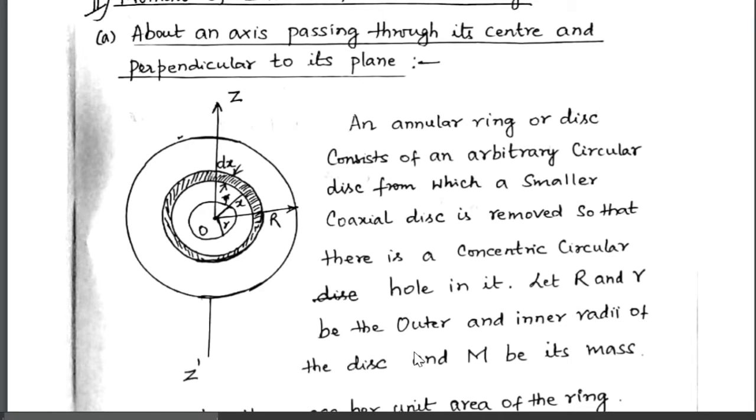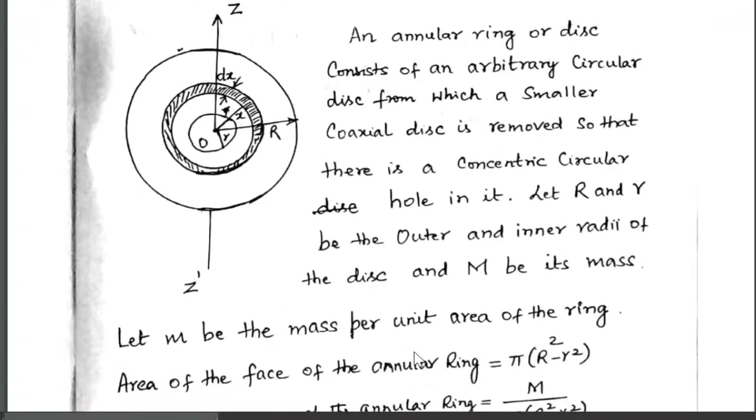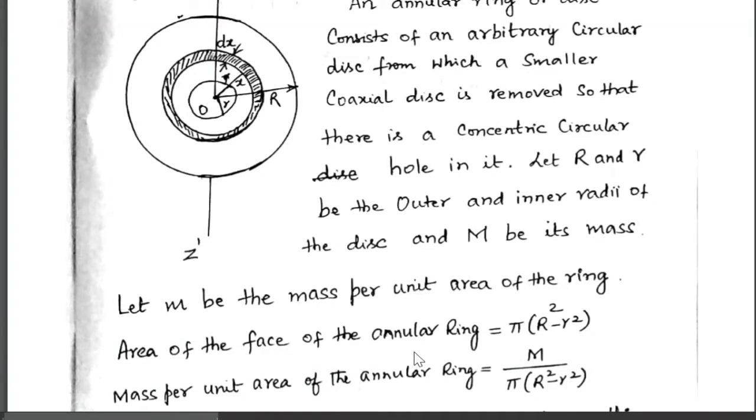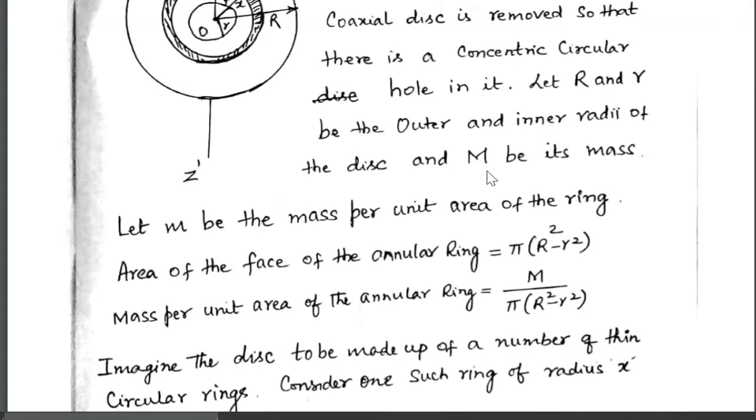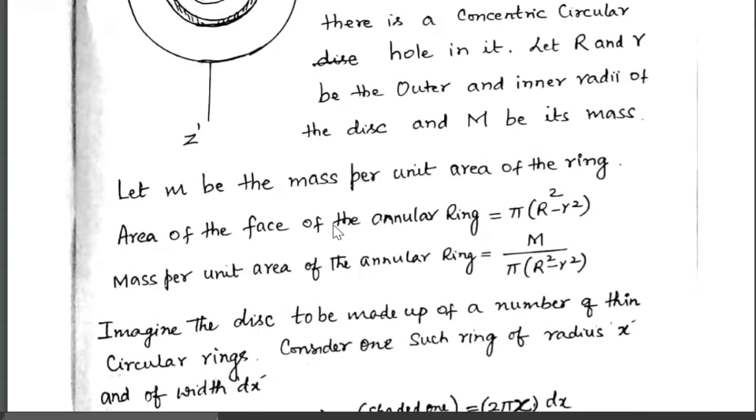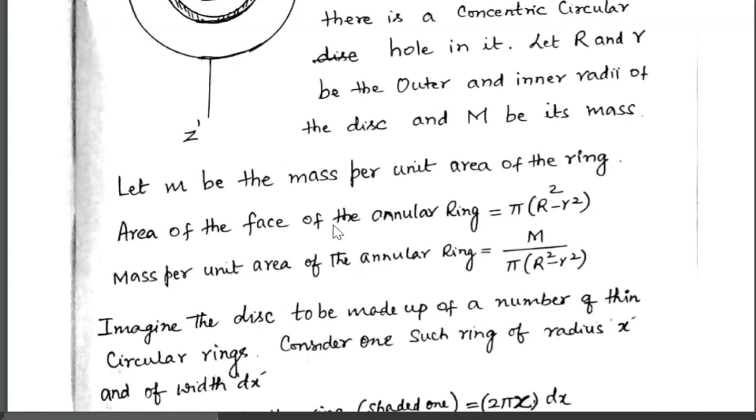Let capital R and small r be the outer and the inner radii of the disk, and capital M be its mass, that is mass of the annular ring. Let small m be the mass per unit area of the ring. Capital M is mass of the ring. Small m is mass per unit area of the ring.